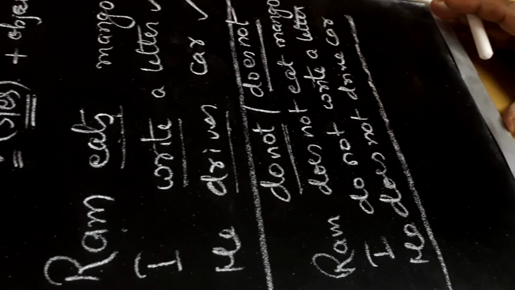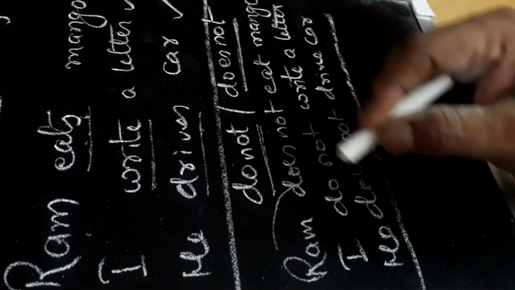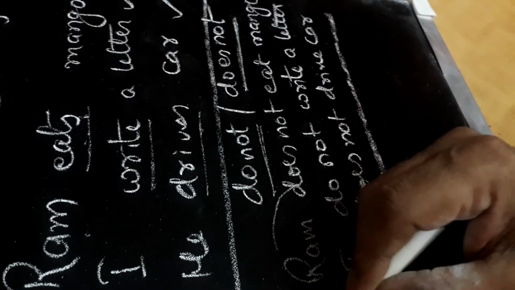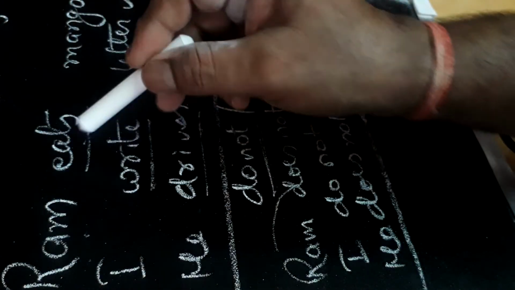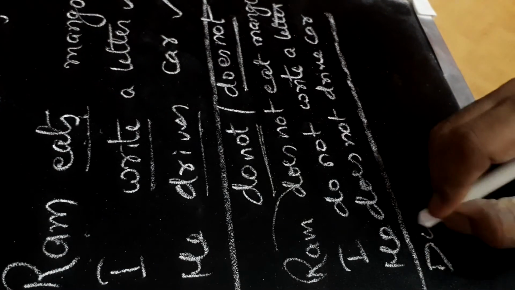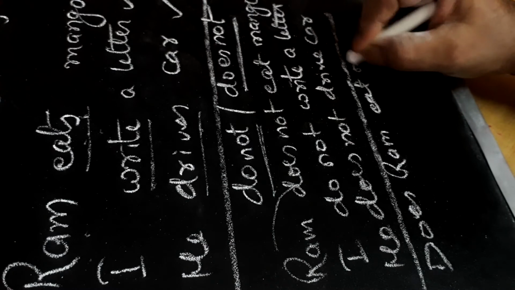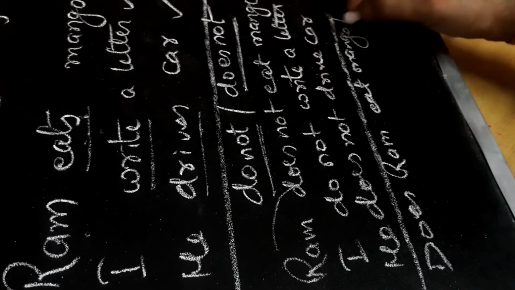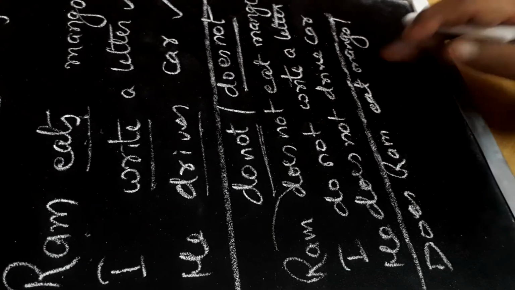If we want to write interrogative, then do or does will come here. If we want to change this Ram eats mango into interrogative, it will become Does Ram eat mango? We can also write it as Does Ram not eat mango?